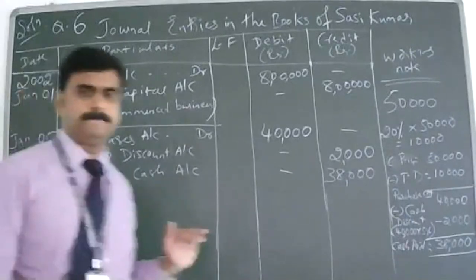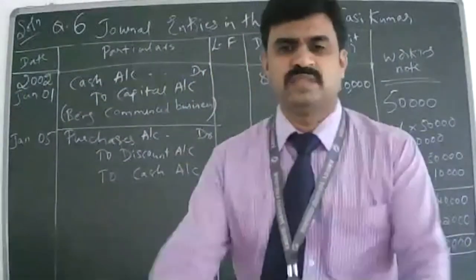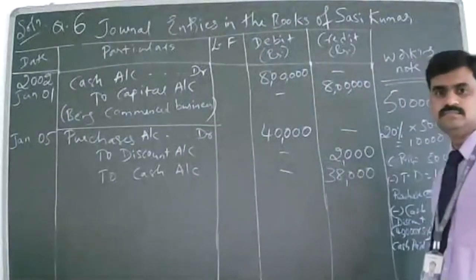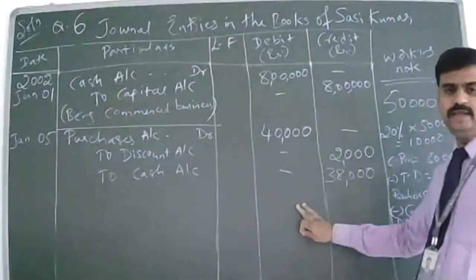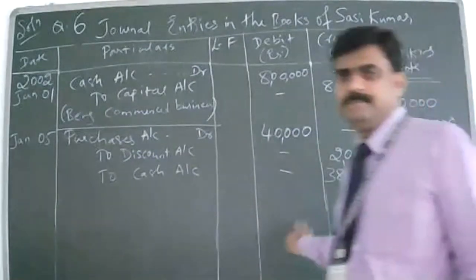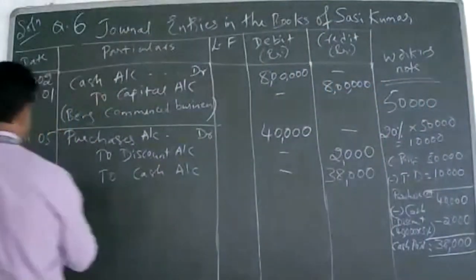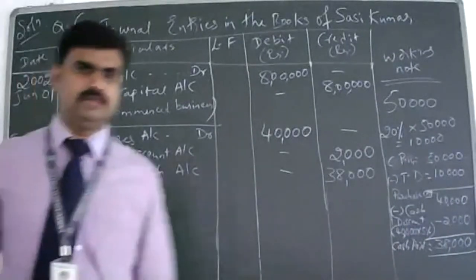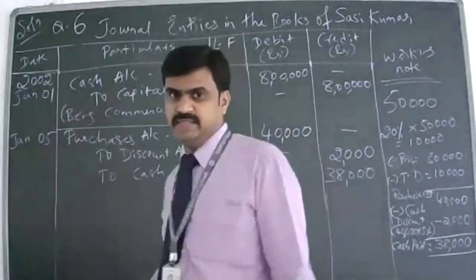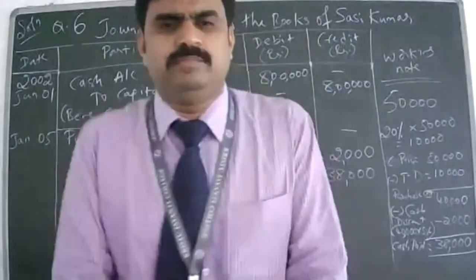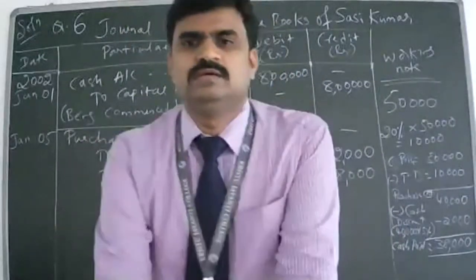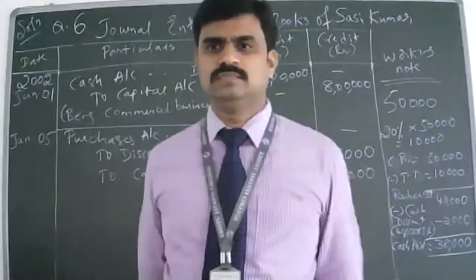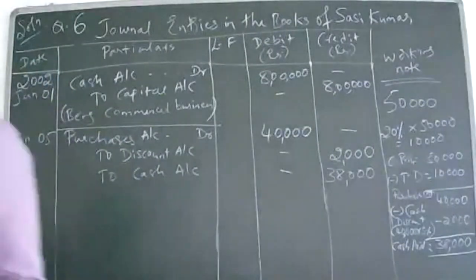Is it clear? Any doubt, students? Understood how to write? Now write the narration. Write down, being goods purchased.